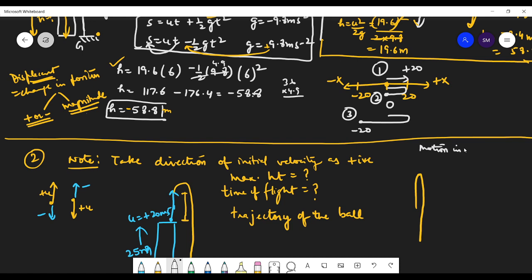Motion in a straight line. So why are you people confused? That's the straight line. We can only move on this line. Here also it's a straight line. Vertical motion only on the straight line. This is just for your understanding. We are not studying any parabolas here. That we will study in motion in a plane, next chapter. Got my point?